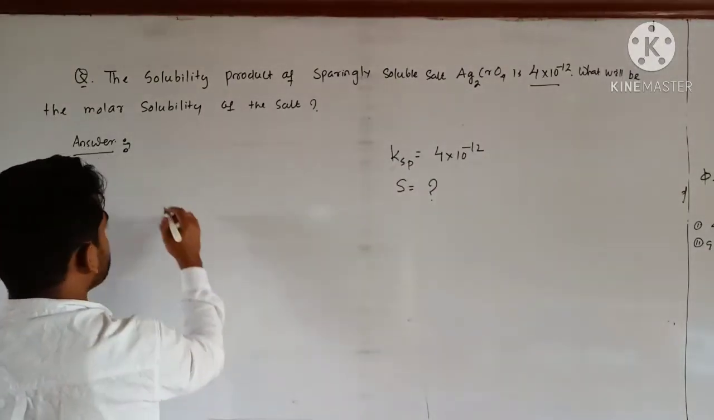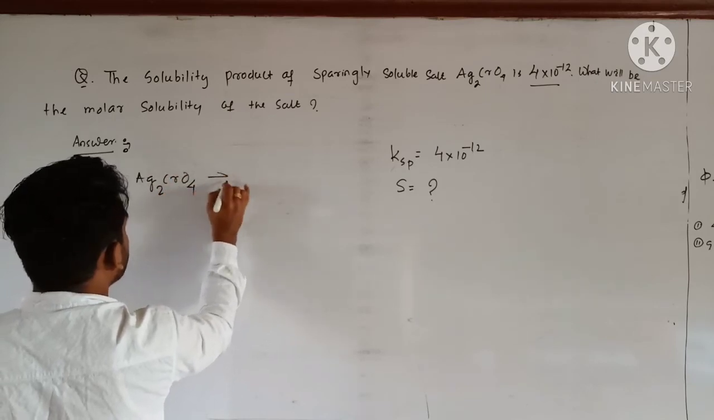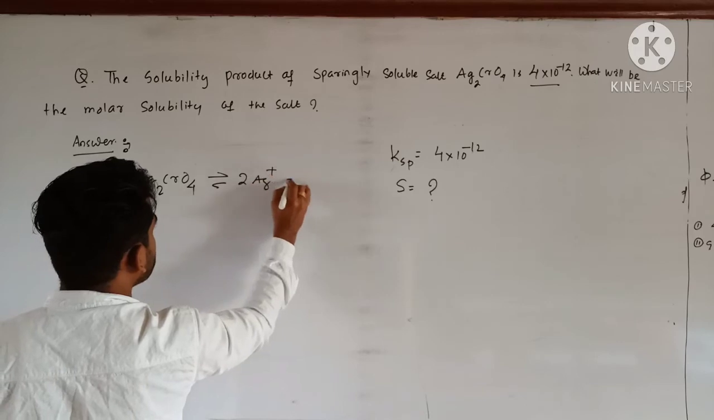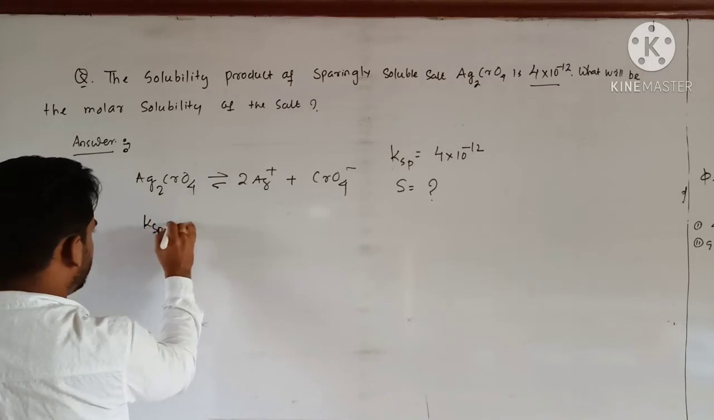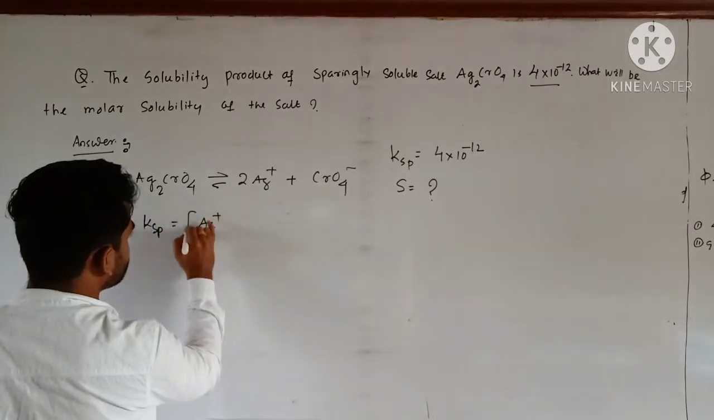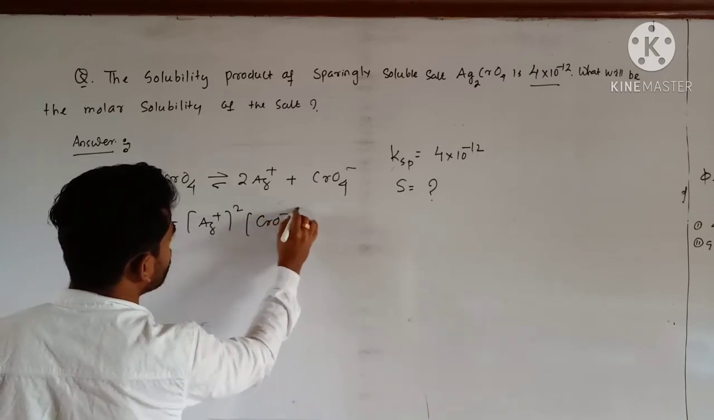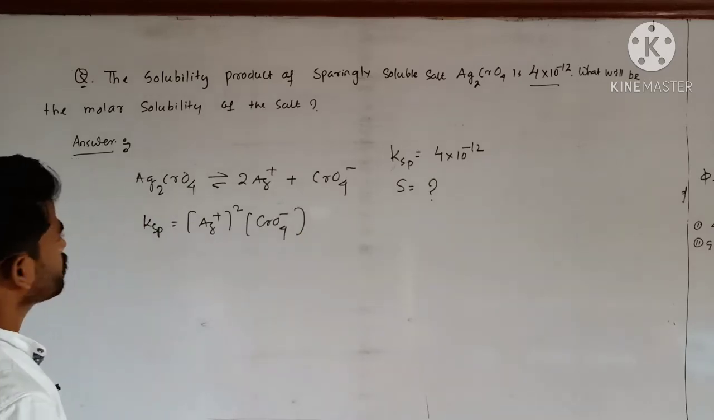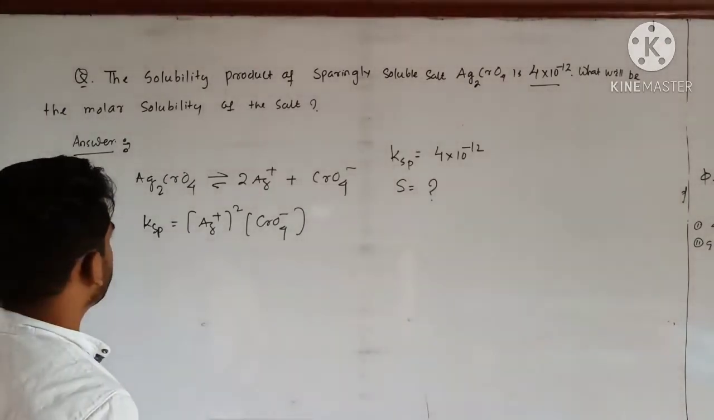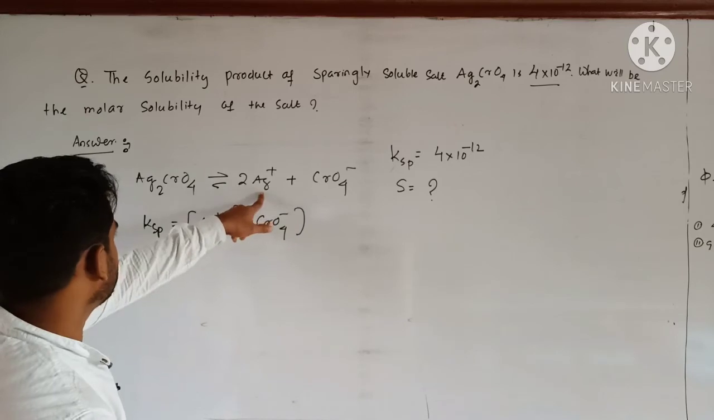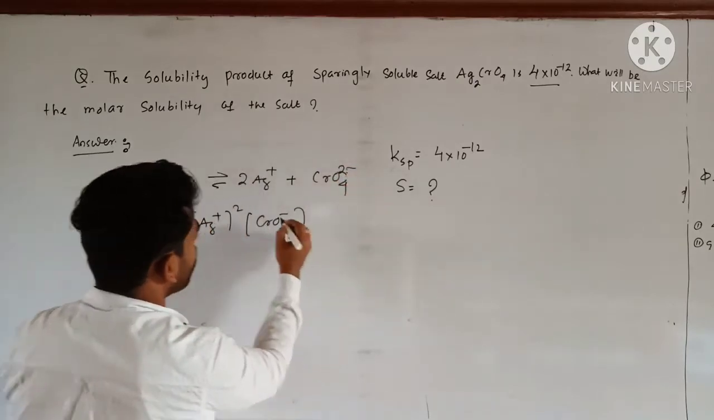Now just write down its equation. Ag2CrO4 can be written as 2Ag plus and CrO4 2 minus. Sorry, this is 2 minus. Clear? So for KSP, you can write Ag plus to the power 2 into CrO4 2 minus.